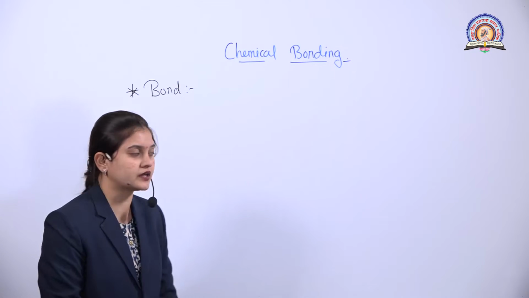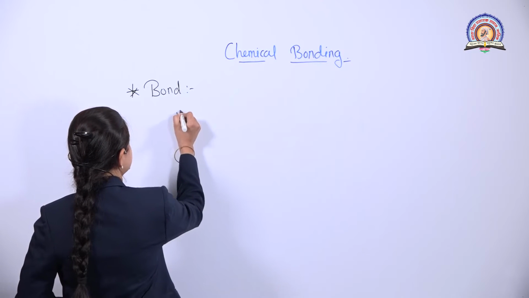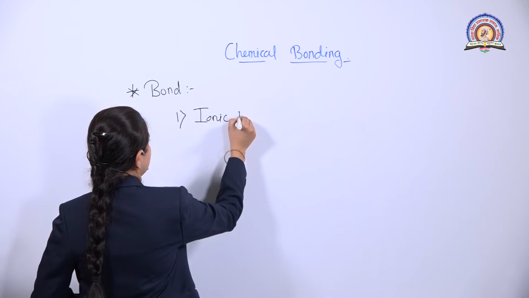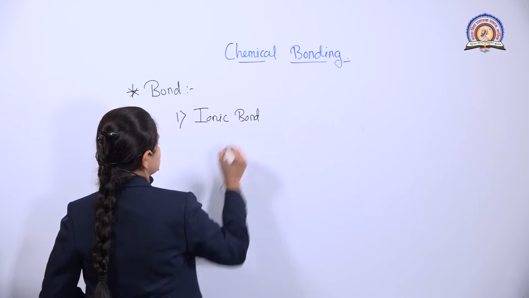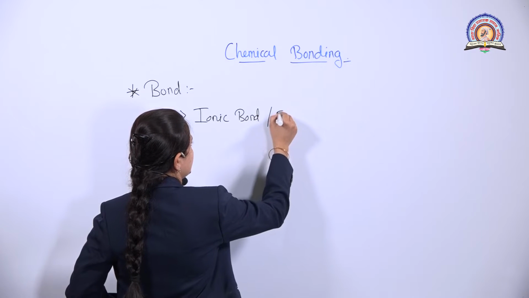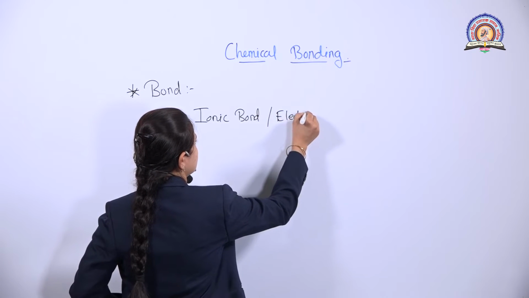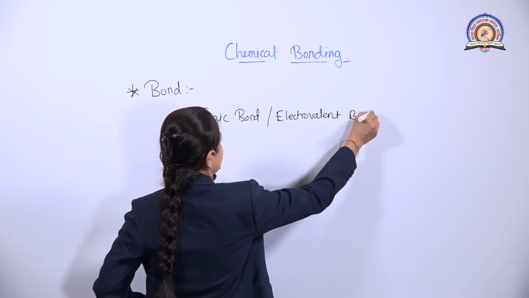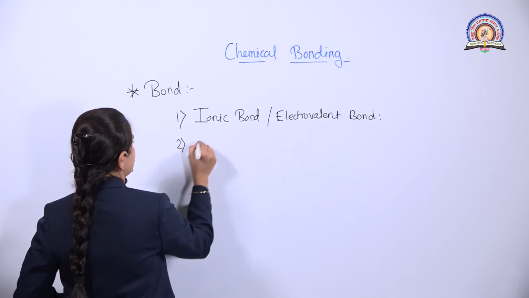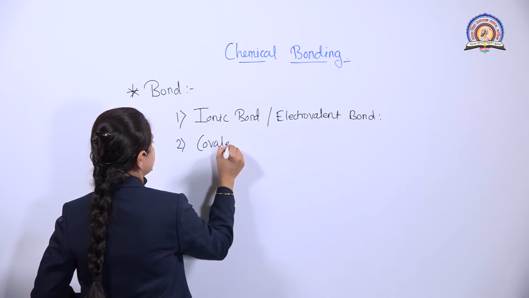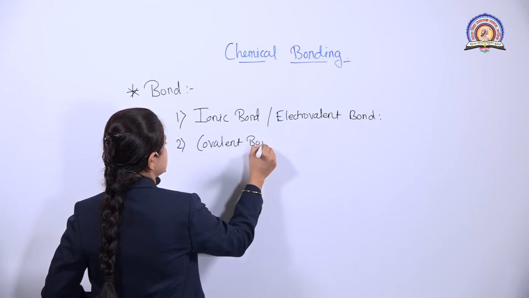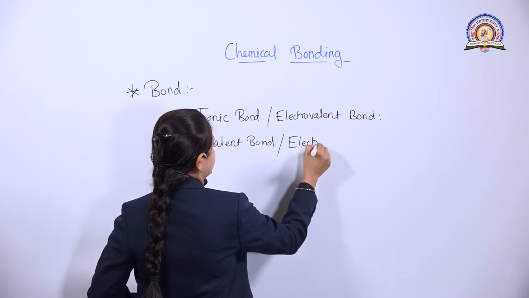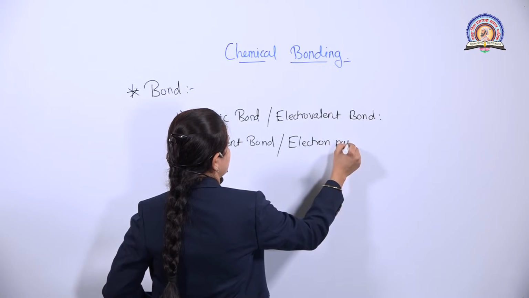So basically the bond is of four types. First is ionic bond, which is also known as electrovalent bond. The next is covalent bond, which is known as electron pair bond.